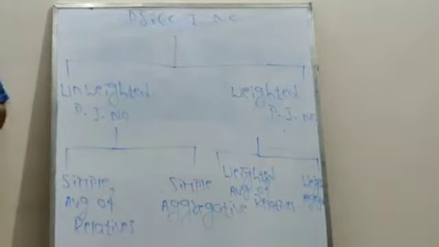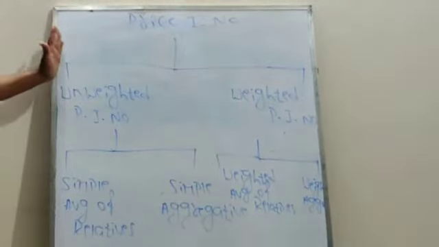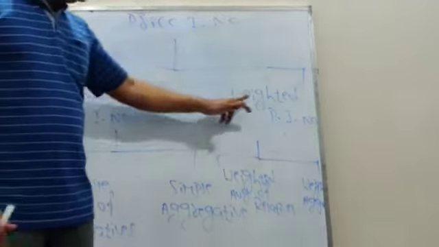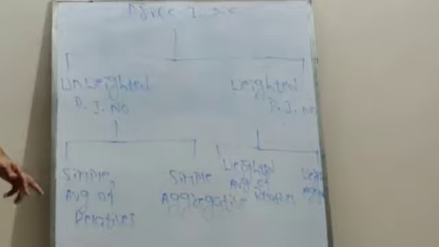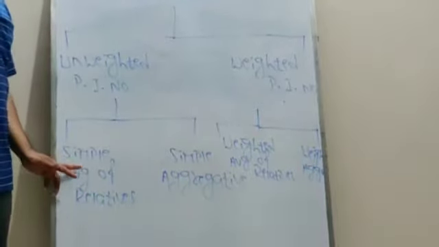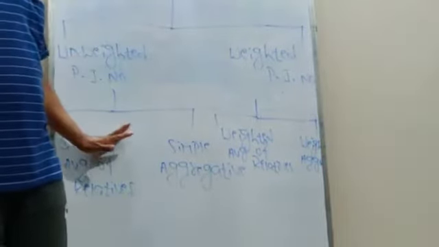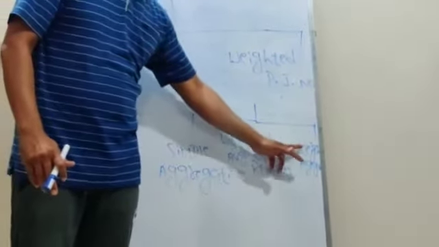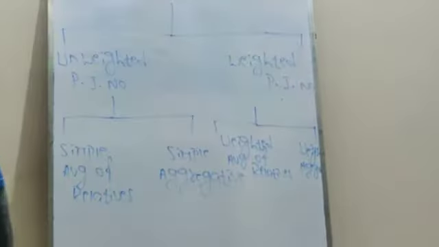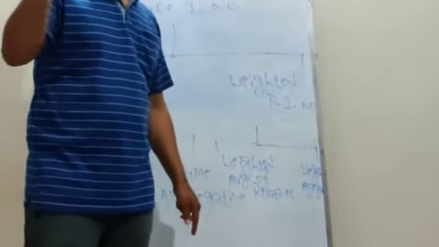This is about the price index number. This price index number can be divided into 2 parts: unweighted price index number and weighted price index number. The unweighted price index number is again divided into 2 parts: simple average of relatives and simple aggregative. The weighted price index number is divided into 2 parts: weighted average of price relatives and weighted aggregative. First we have to take the weighted aggregative price index number.